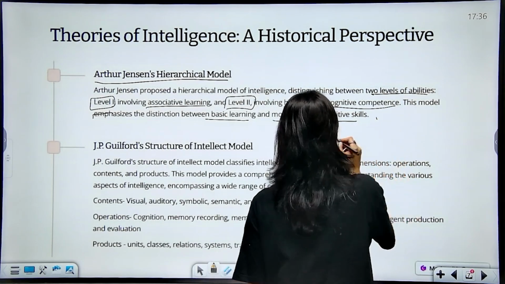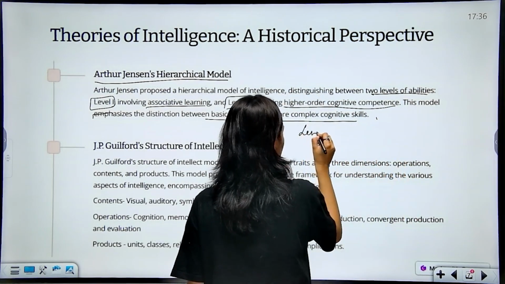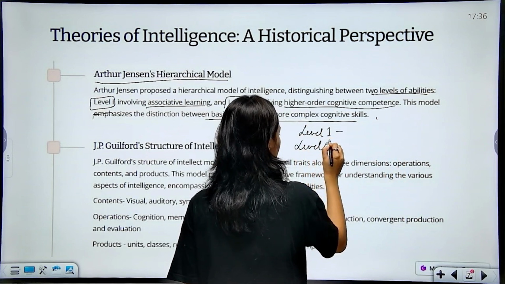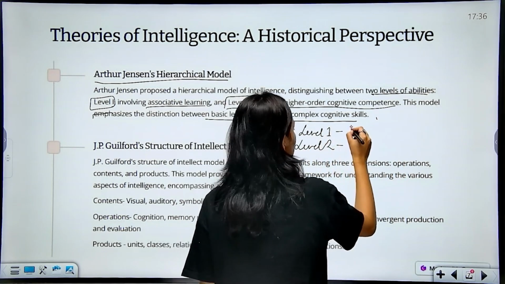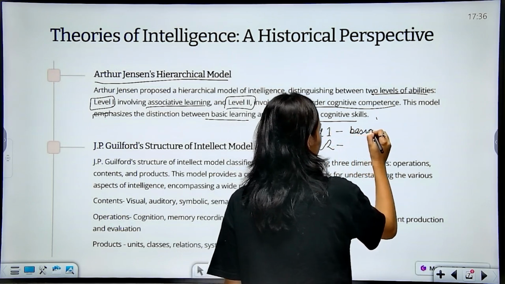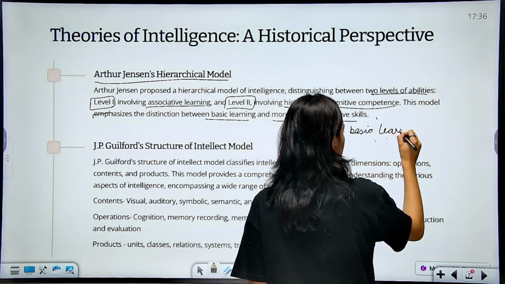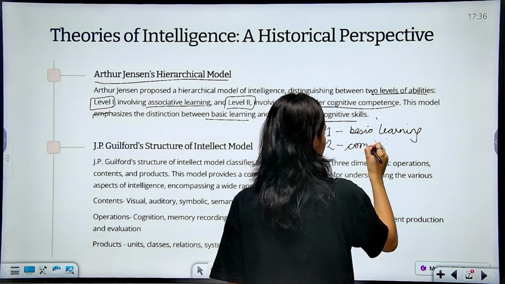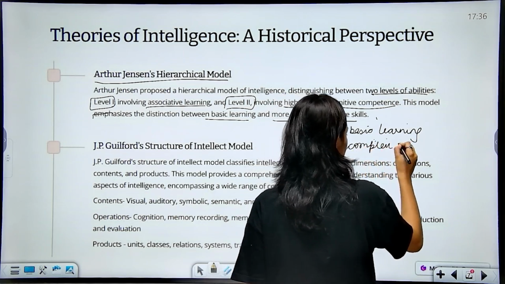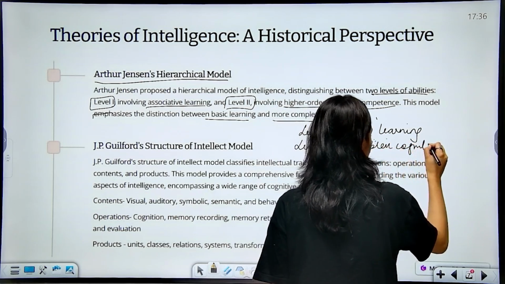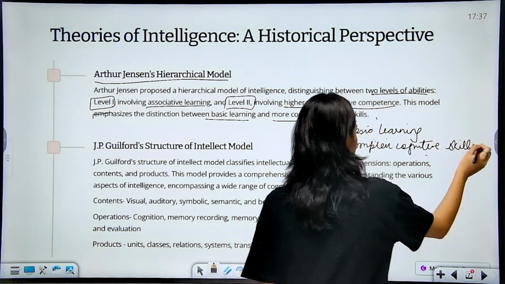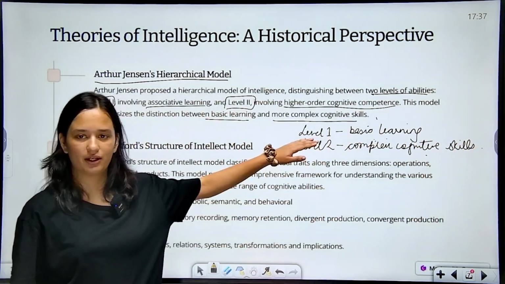So what has Arthur Jensen given us? We have level 1 and then there is level 2. Level 1 is basically about basic learning, and level 2 is about complex cognitive skills. I'll explain with the help of an example what level 1 means.